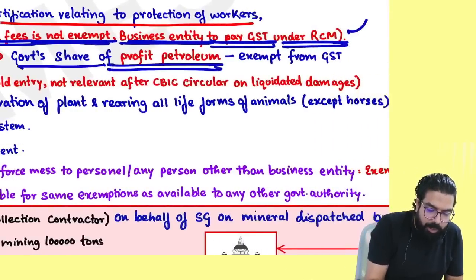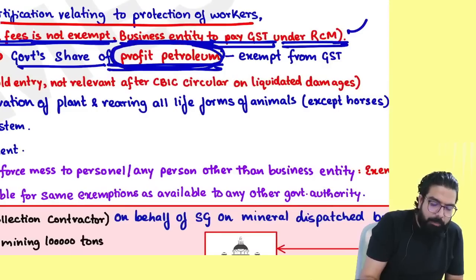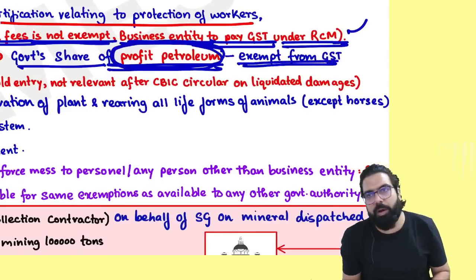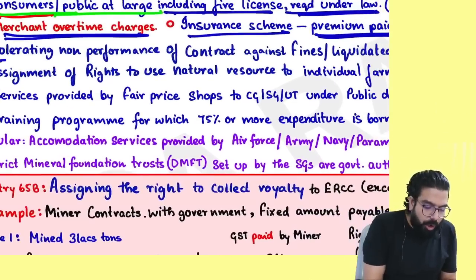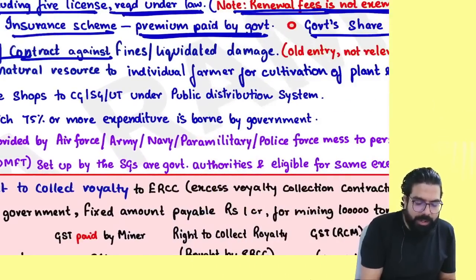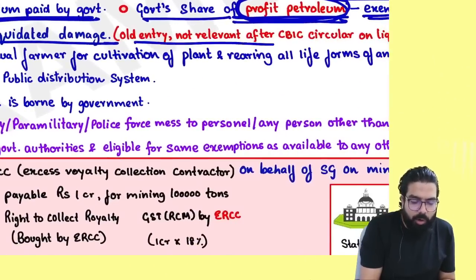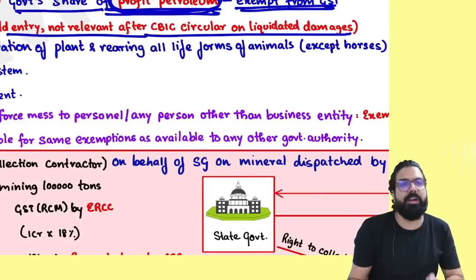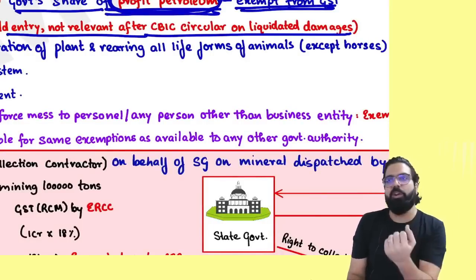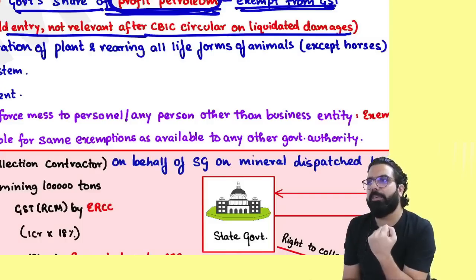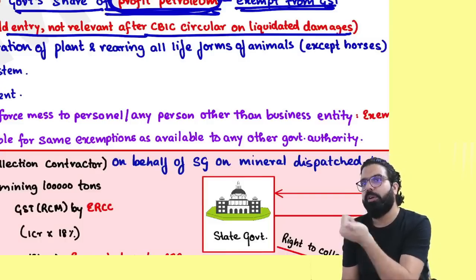Government share of profit petroleum. Did we understand it in the supply chapter? Profit petroleum is always exempted from GST. Tolerating non-performance of a contract against fine or liquidated damage. It's an old entry, not relevant because now liquidated damages are anyway not taxable. Whether government or any other person is receiving liquidated damage, there is no GST.